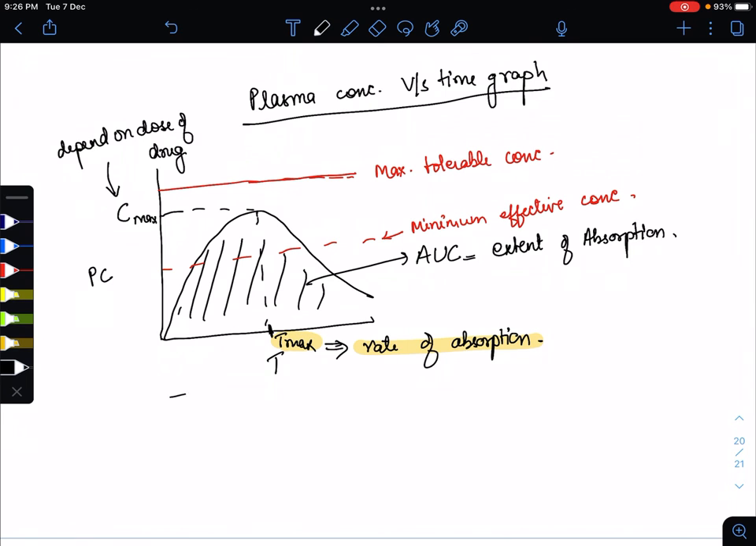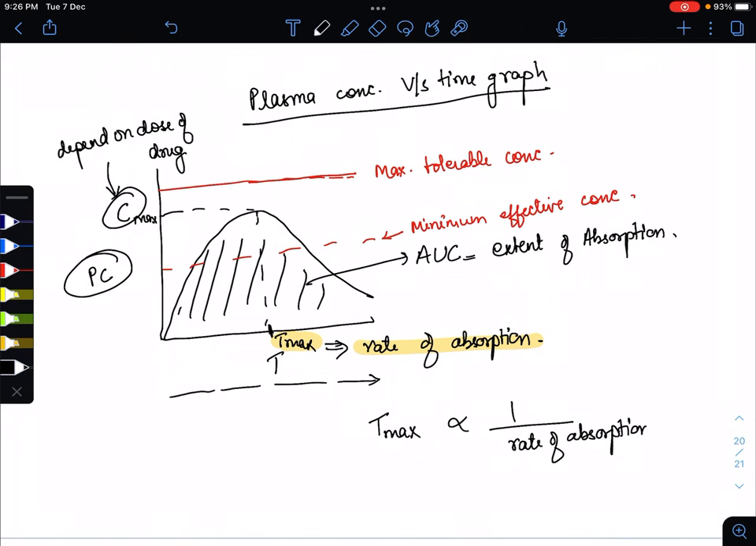Here we notice that as the time is increasing, the plasma concentration of that drug is decreasing. So from this graph one thing is clear, that Tmax is inversely proportional to the rate of absorption. As the time is increasing, the rate of absorption of that drug is decreasing. So Tmax is inversely proportional to the rate of absorption.